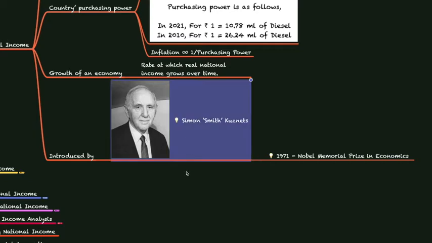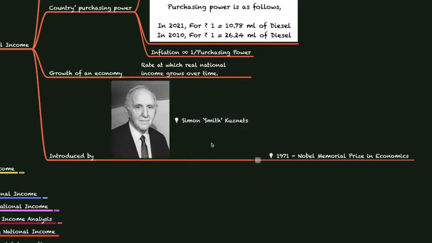Even though there were a lot of people who explained what national income is, even before Simon Kuznets, he was the one who popularized the term gross domestic product, which is a measure of national income and other forms of national accounting.